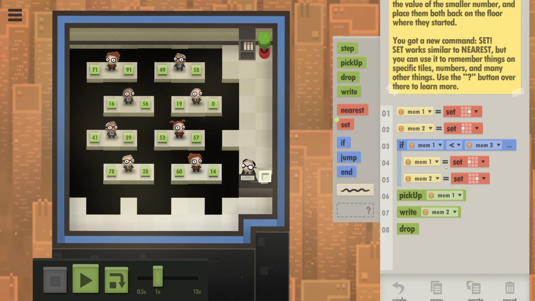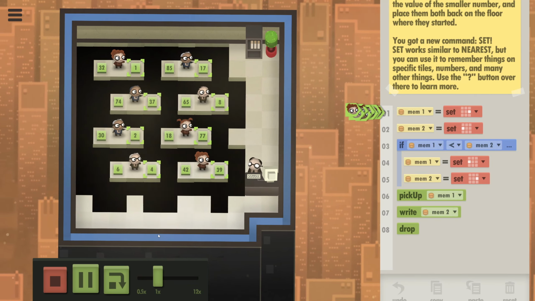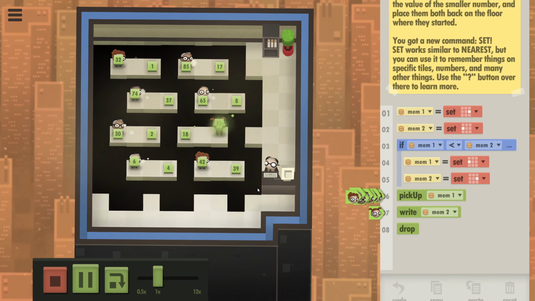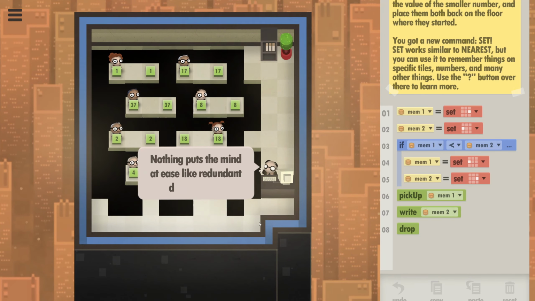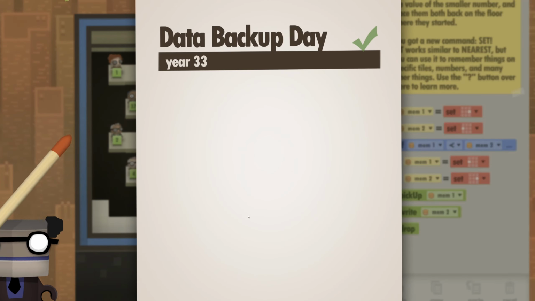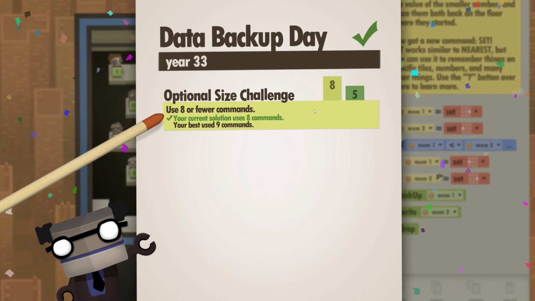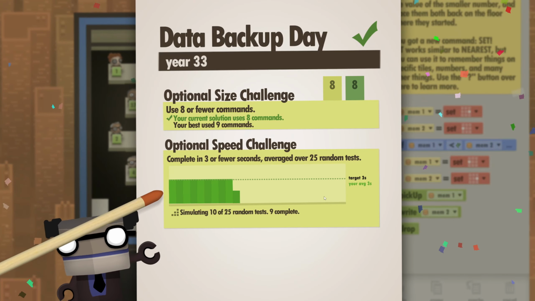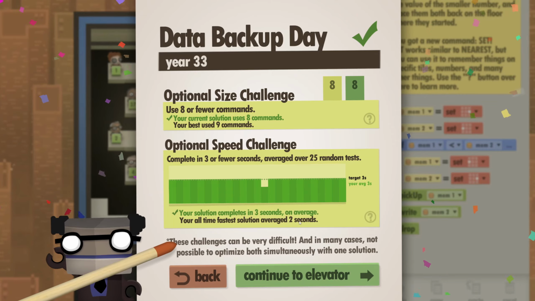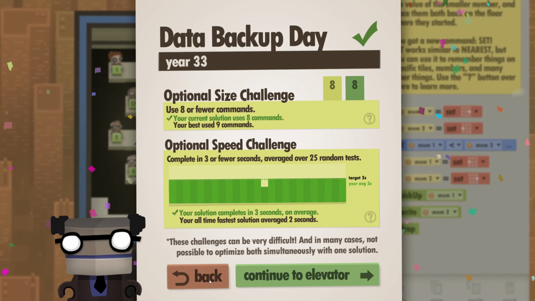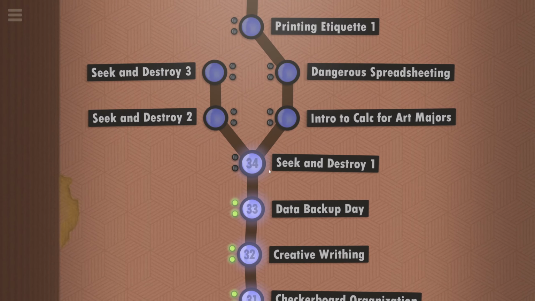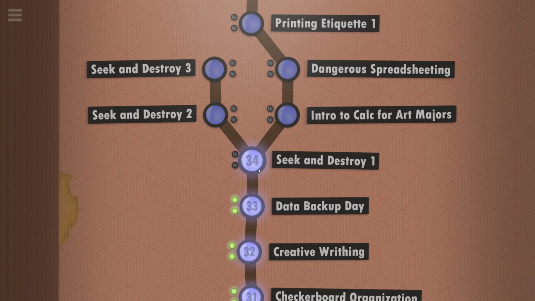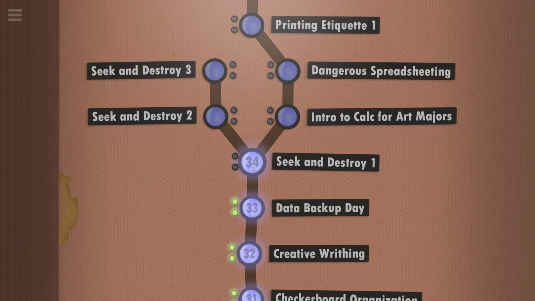So yeah, this should work. This is 8 commands. It should be fast enough for us to get this to work. They will write the right numbers. Everything will work out well. Nothing puts the mind at ease like a redundant system. We have 8 commands done. I think we even have the time necessary with that as well. It's not as fast as our fastest solution, but it's good enough. So yeah, I think I'm missing a few of the things that you expect to know by now. But you know, that happens. Seek and destroy. What's next?